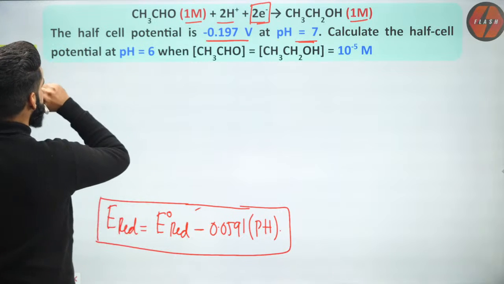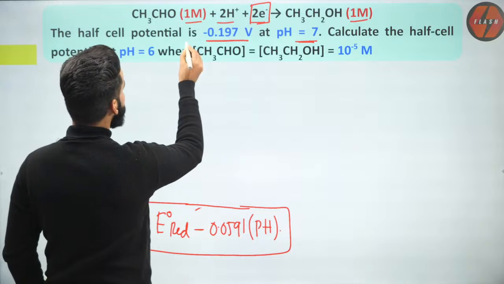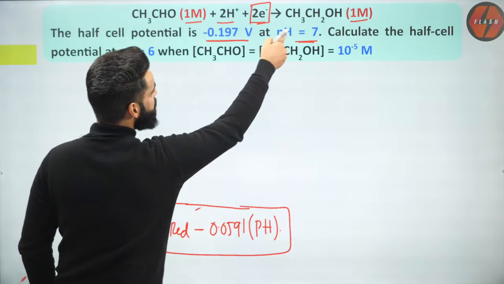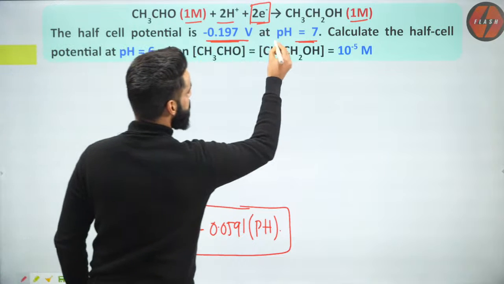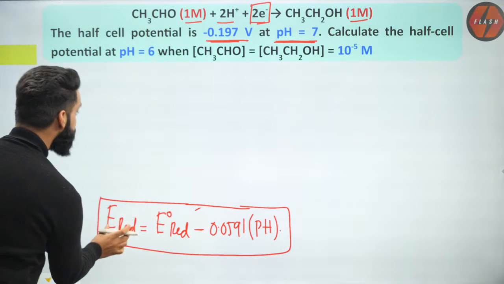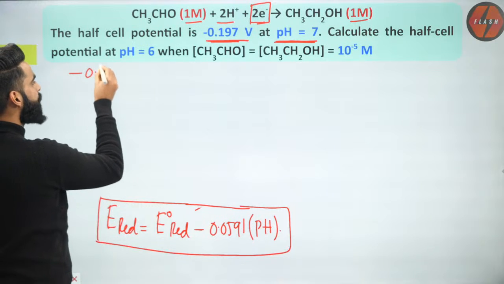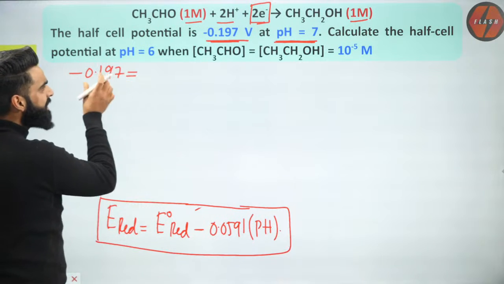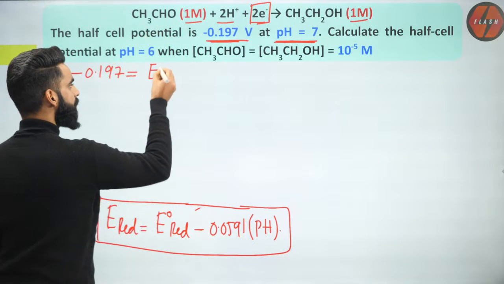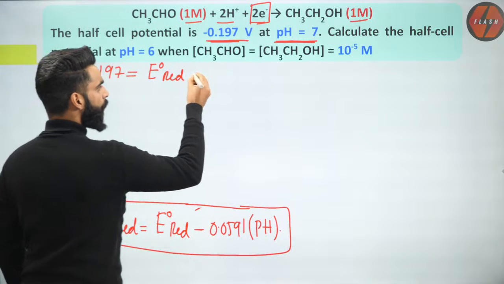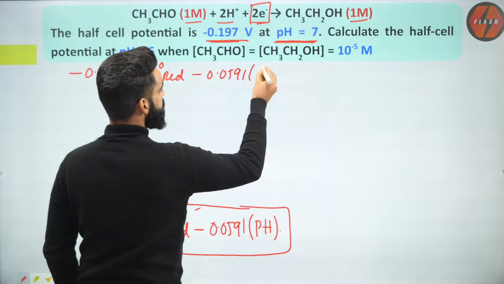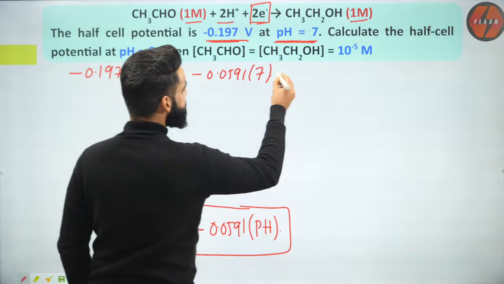This is the net equation which I got. Now, people, in the question, it's mentioned that the half cell potential, that means the reduction potential of the cell, is minus 0.197 volt at pH equal to 7. So this condition I'm going to use. This is my first condition. Reduction potential of the electrode is minus 0.197 volts when the pH of the solution was equal to 7. Let me call this equation number 1.